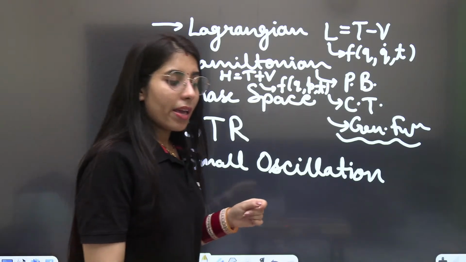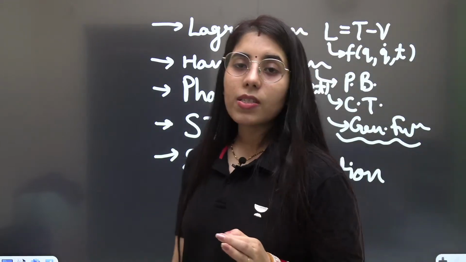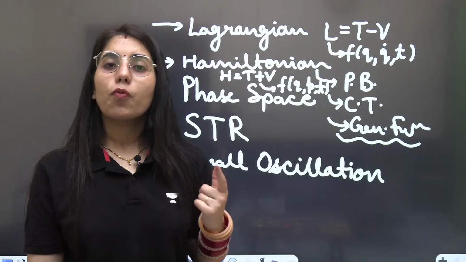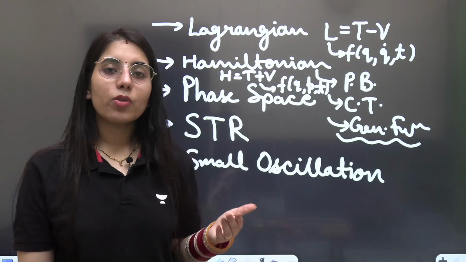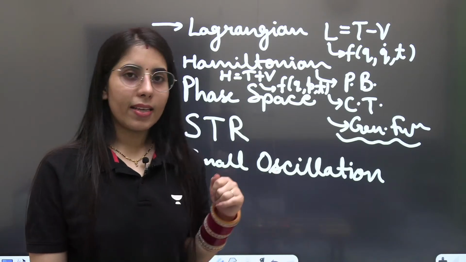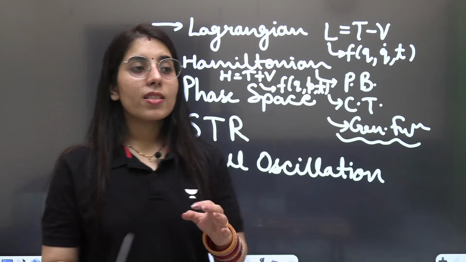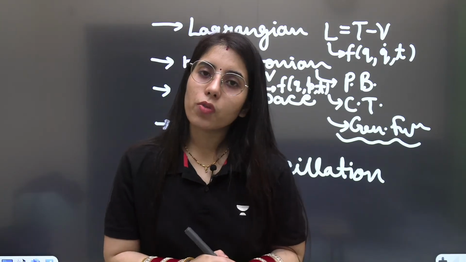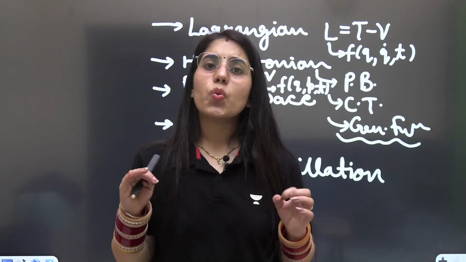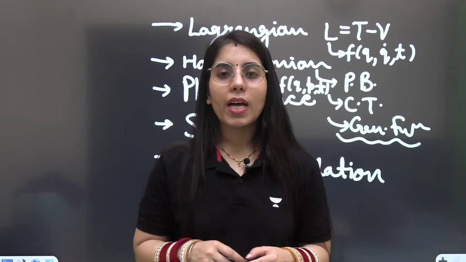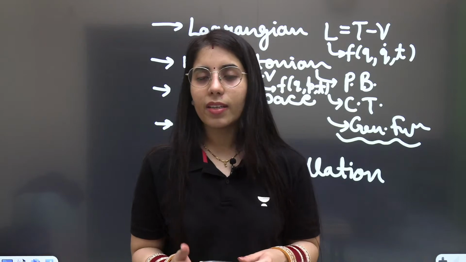At the same time, regarding the special theory of relativity, many students face difficulty in preparing for it. So what do you need to do so that you can solve those types of questions quickly, easily and in less time? You just need to focus on one thing: the situation. If they have given you a question, focus on what they are saying in the question, what they have mentioned, and what they are asking you to find. When you do that, you will find that the special theory of relativity is quite a simple and easy topic. Clear?